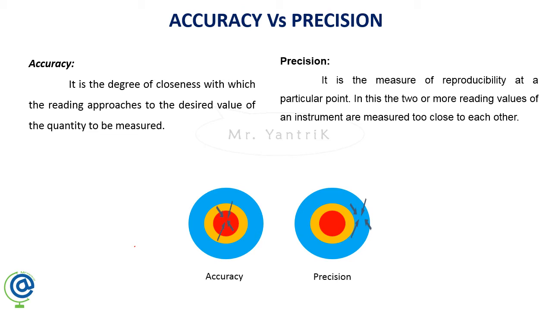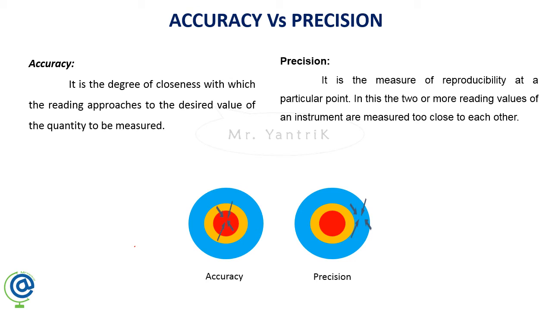And precision is the measure of reproducibility. That is, at a particular value you are meeting the requirement. You are striking the bull's eye at a point but not at the center, but the desired value is the center, meer em chestunarandi, at the edge you are trying to make it. So at one edge you are striking the point repetitively, continuously for the 4 arrows. If you are doing that, then you can say that you have precision but not accuracy.